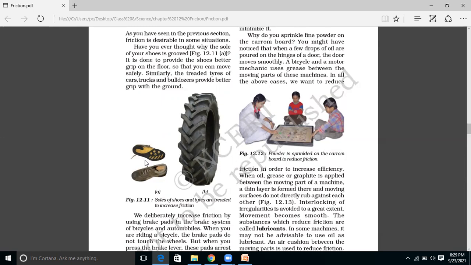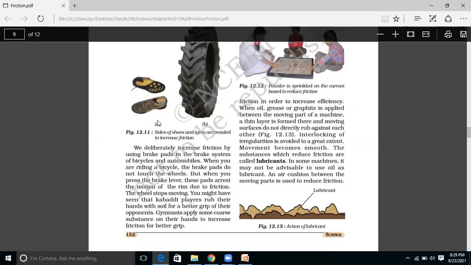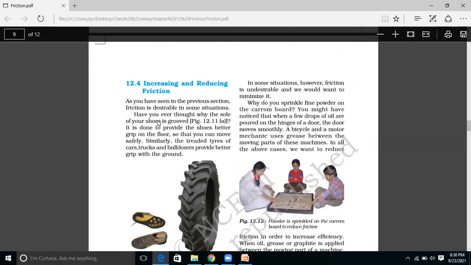Then we also have tires which are threaded, again so that we provide a good grip with the ground. Then you all must have seen athletes rub some powder on their hands so that they have a better grip.